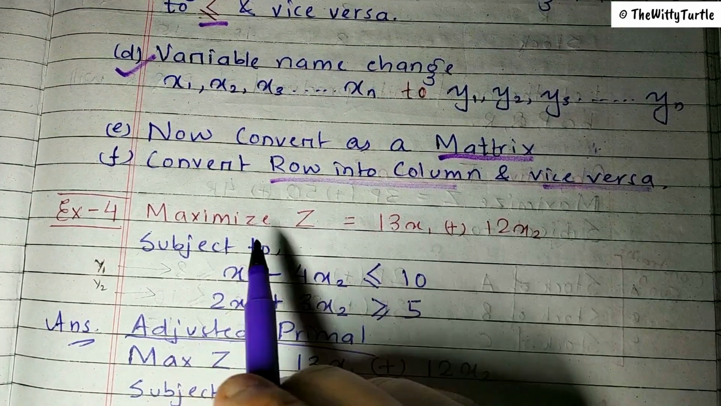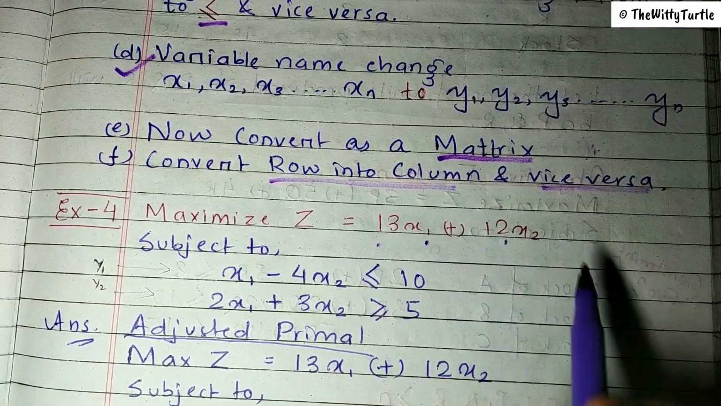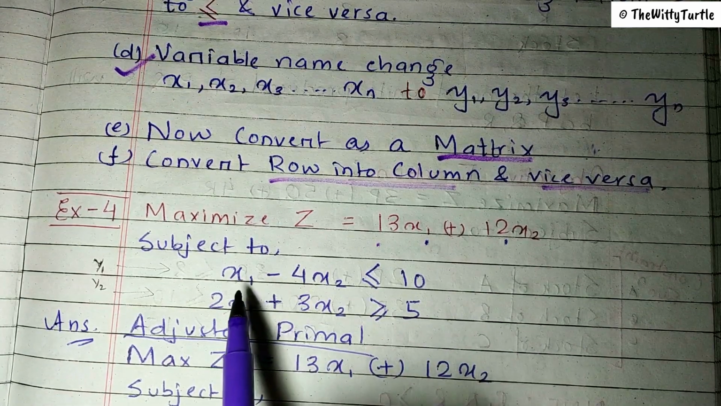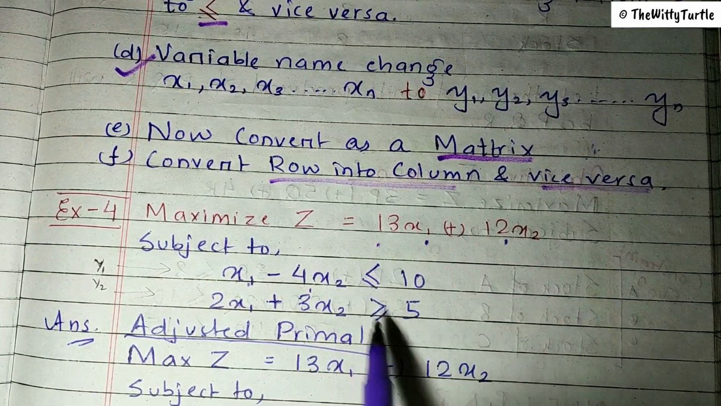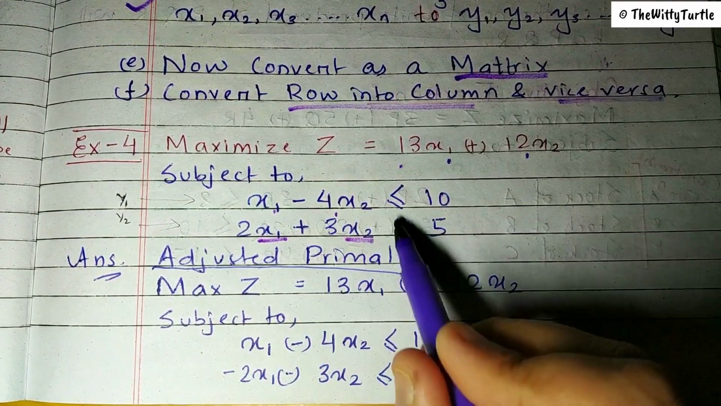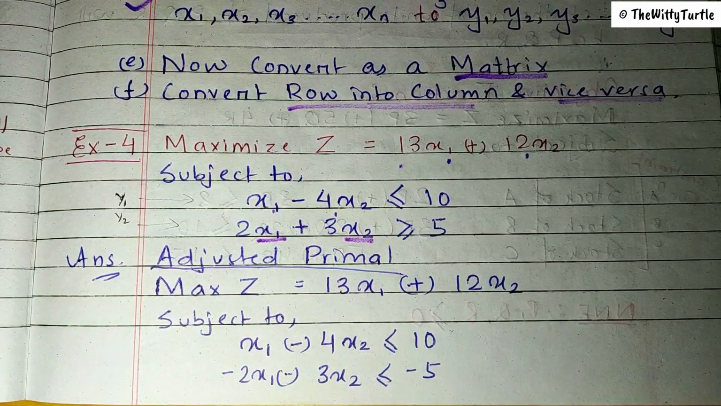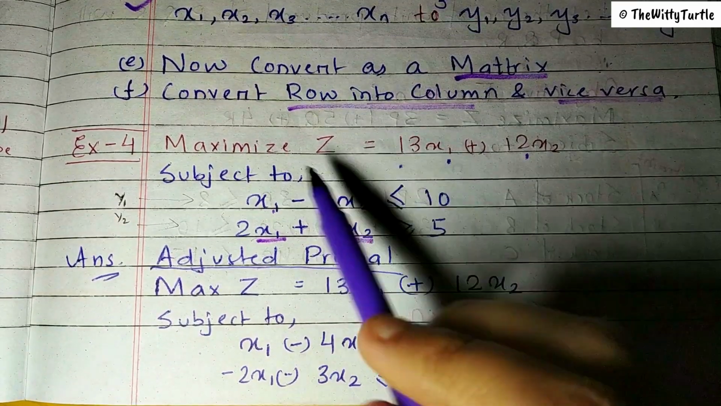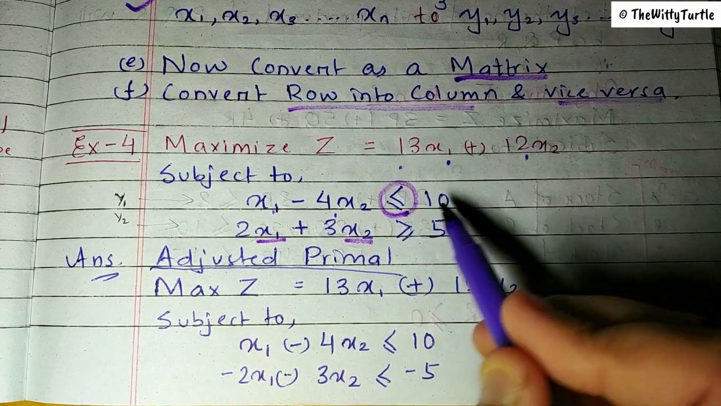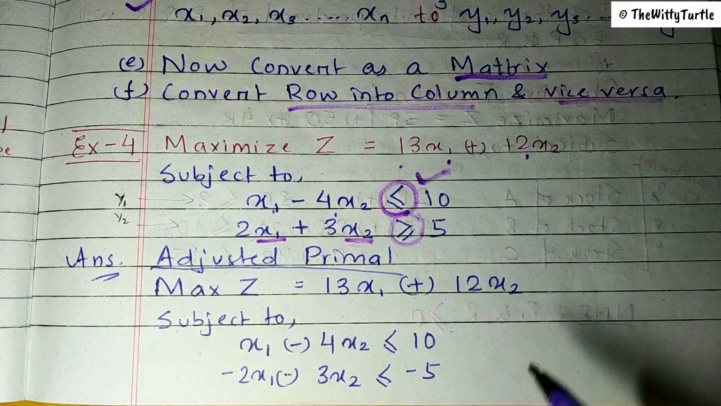The objective function is maximize z, which is equal to 13x1 plus 12x2. Now what are the two constraint functions? The constraint functions are given as x1 minus 4x2 is less than or equal to 10. And the second equation says that 2x1 plus 3x2 should be more than or equal to 5, right? Now, the adjusted primal will be what? In this case, we can see the objective function is to maximize. This one is correct. But in this case, the sign is not correct. So now we need to convert that.